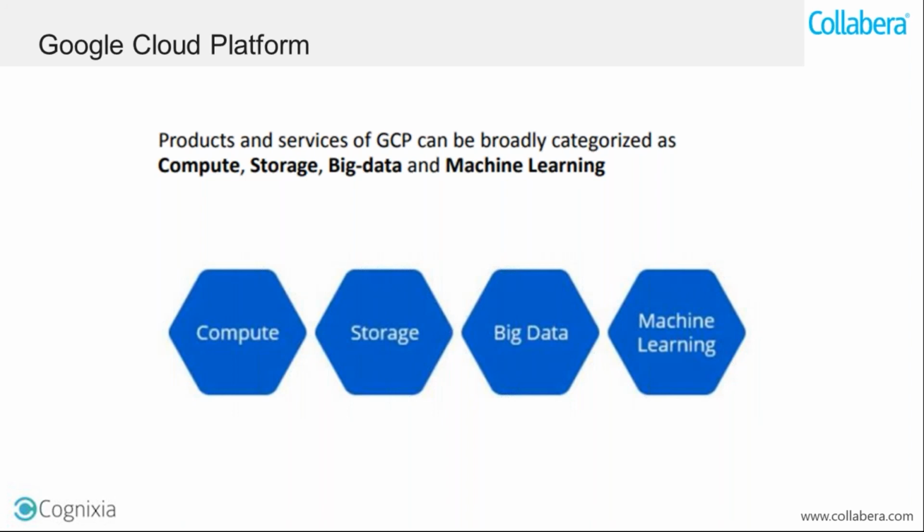For example, when I go to a compute section in a cloud, whatever service I access under the compute section will be related to creating a server or server resources. If I go to a storage section, the service that I access within the storage section will be related to storing files or using storage as a service. Likewise, for big data, there is a section for databases also, and I can create a SQL database, NoSQL database, different types of database services are there. In the cloud platform, you have to select a category first, and within the category you have to select a service also.